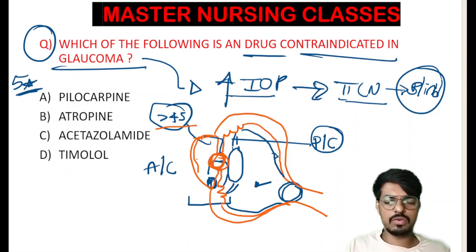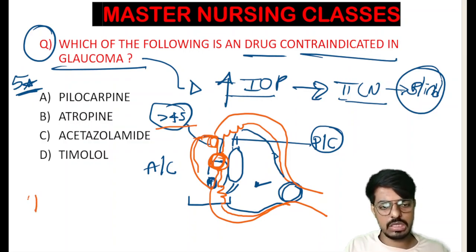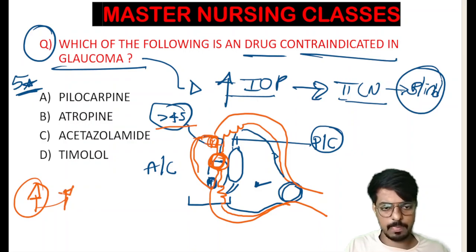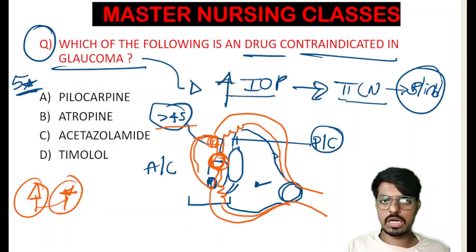If we use mydriatics, the drugs used to dilate the pupils, that is constricting the iris muscles, and if the iris muscle is constricting, the angle will get closed. Already we have a patient with glaucoma with increased intraocular pressure, and with the drug we are closing the angle, which will further increase the intraocular pressure. So never ever use drugs which cause mydriasis in glaucoma. Using mydriatics again closes the angle and worsening of symptoms occurs.